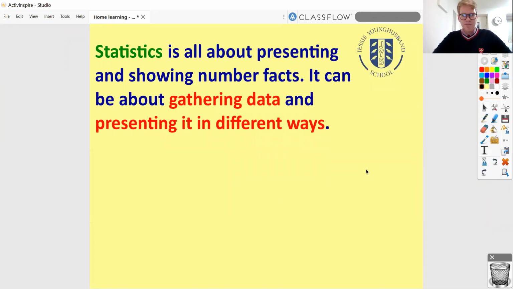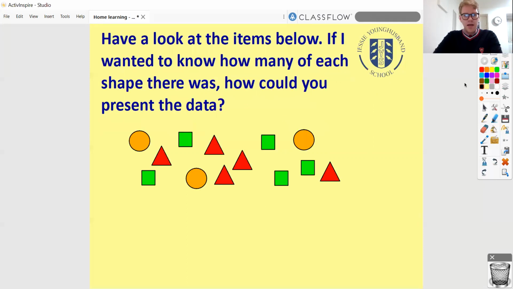Now, that might all still sound a little bit confusing and a bit conceptual, so I can understand if you're still scratching your head a little bit, wondering what all of this means. So let's have a more practical example. Here, maybe Mr. Vass has dropped some toys and things on the floor. Here they all are. I want you to have a look at that big pile of shapes. If I wanted to know how many of each shape I had dropped, how could you present that data?